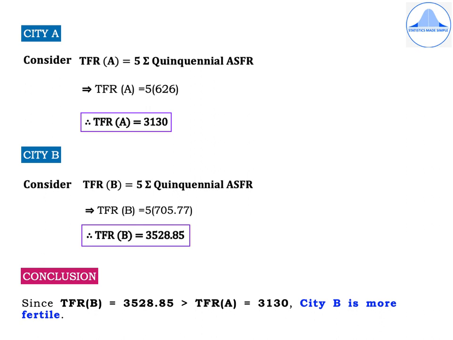Whichever city has a higher value of TFR, that city will be more fertile. So write the conclusion. Since TFR of B, which is equal to 3528.85, is greater than TFR of A, which is equal to 3130, city B is more fertile.